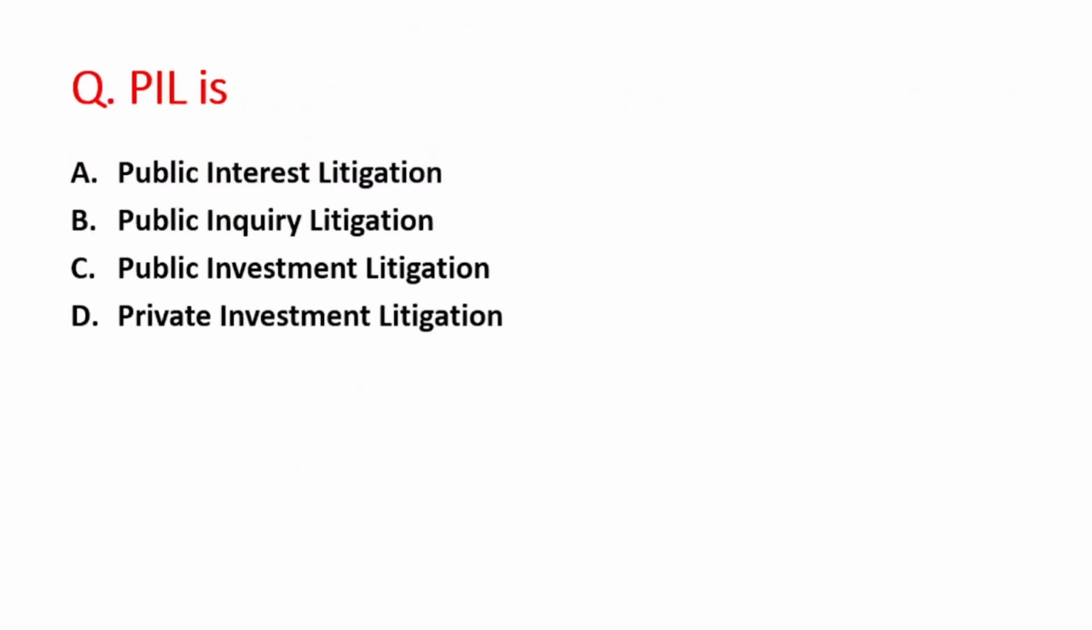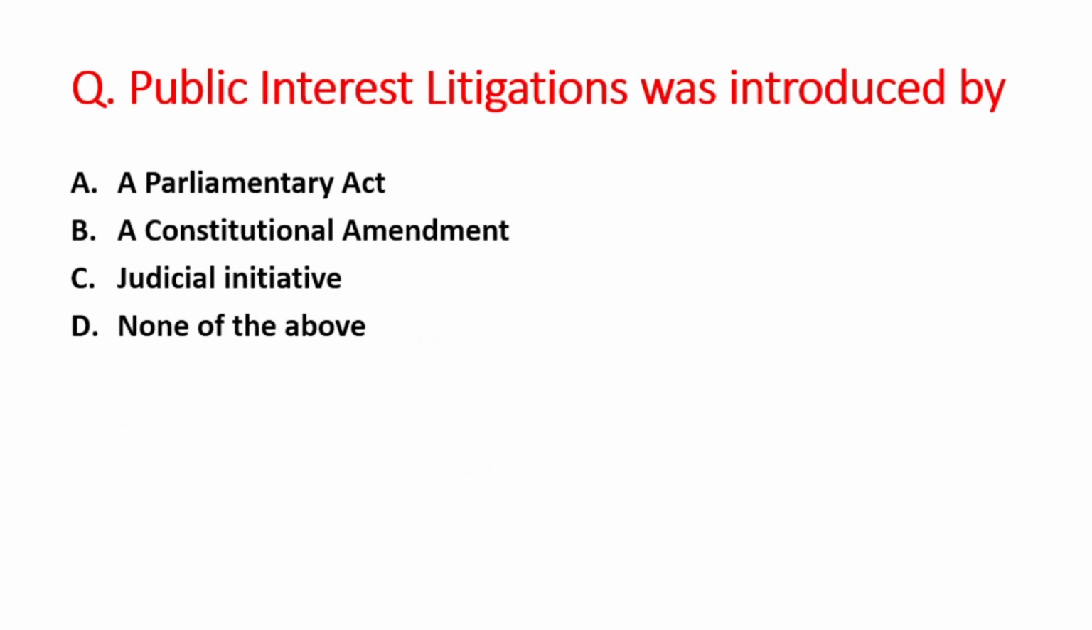Next question is, PIL is A option is public interest litigation, B is public inquiry litigation, C is public investment litigation, and last is private investment litigation. The right answer is option A, that is PIL means public interest litigation. Next question is, public interest litigation was introduced by A option is a parliamentary act, B is a constitutional amendment, C option is judicial initiative, and D option is none of the above. The right answer is option C, that is judicial initiative.